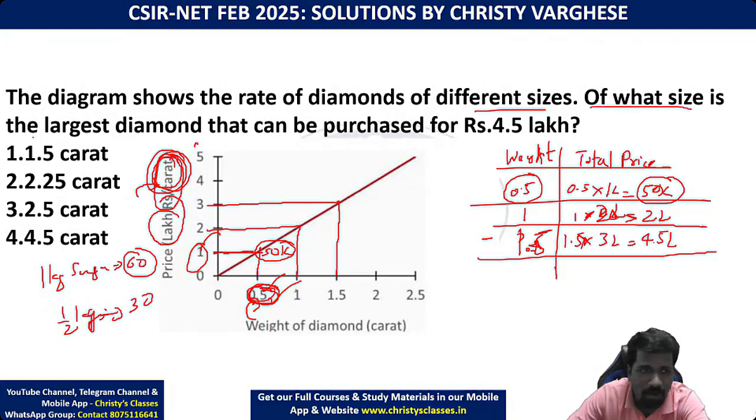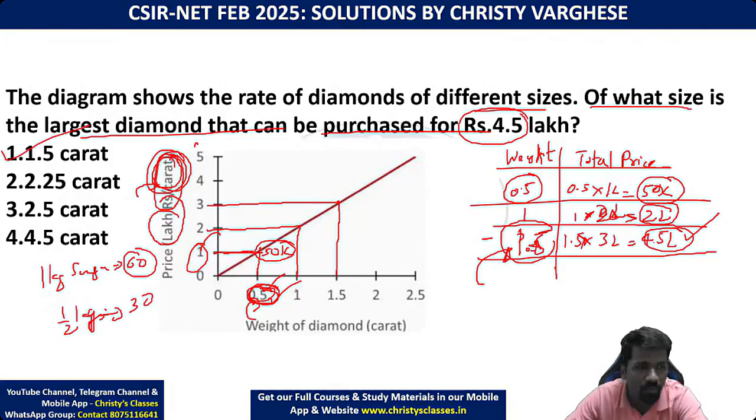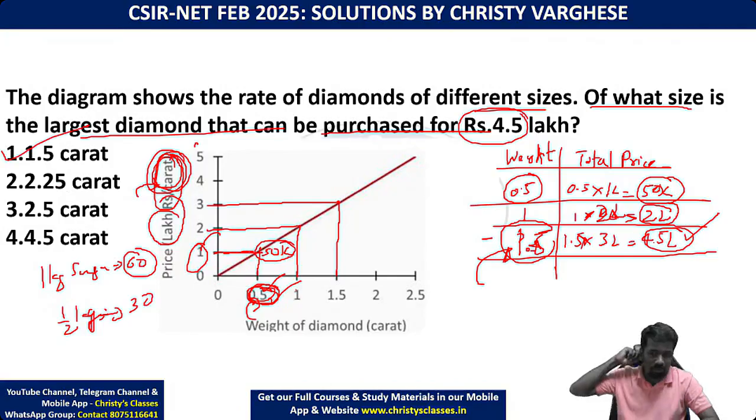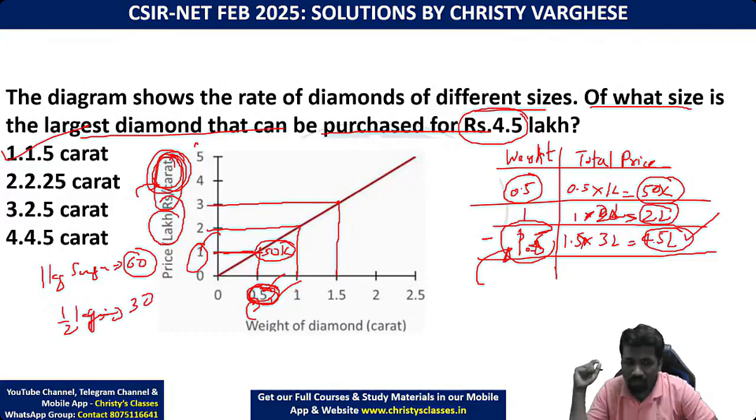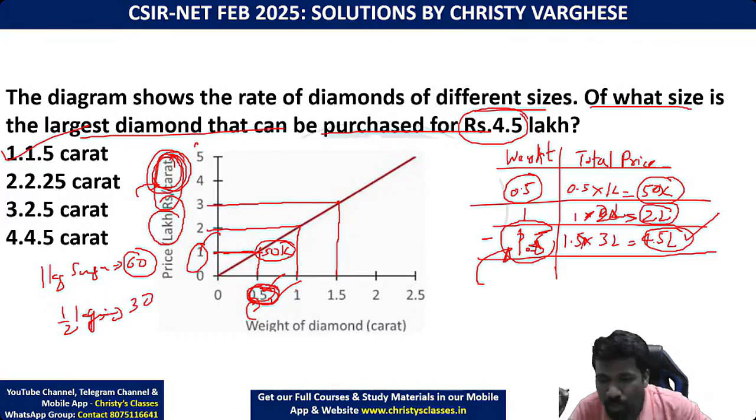The question is asking what size is the largest diamond that can be purchased for 4.5 lakh. This 2 lakh diamond is there, and the 4.5 lakh diamond is already available, so its weight is 1.5 carat. So option 1 is the correct answer, not option 2, option 3 and option 4.